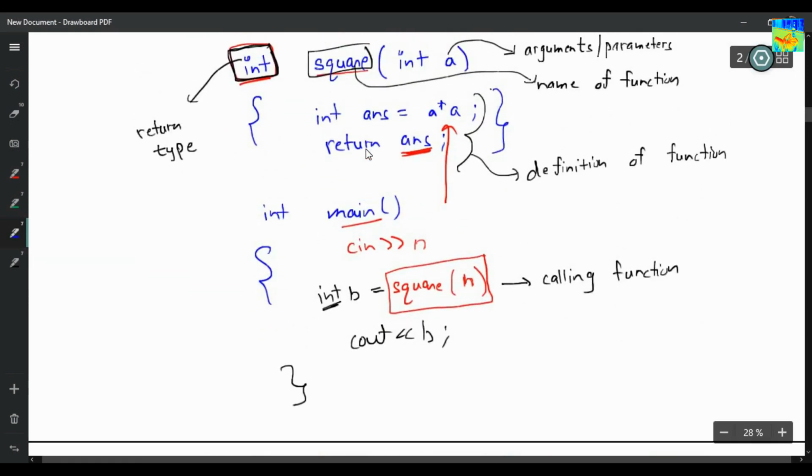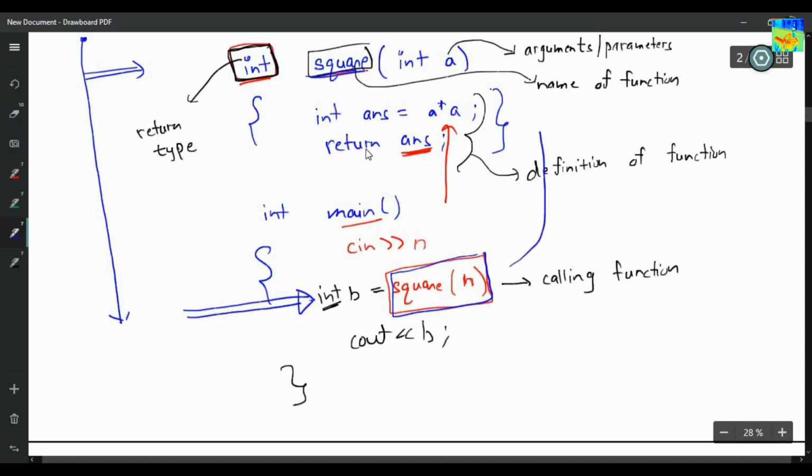Let's take this example. I told you the compiler will start compiling from top to bottom. As soon as the compiler reaches this line, where you are saying, hey, call function square, the compiler knows that, hey, I have compiled the function square. So square exists, hence it can call.